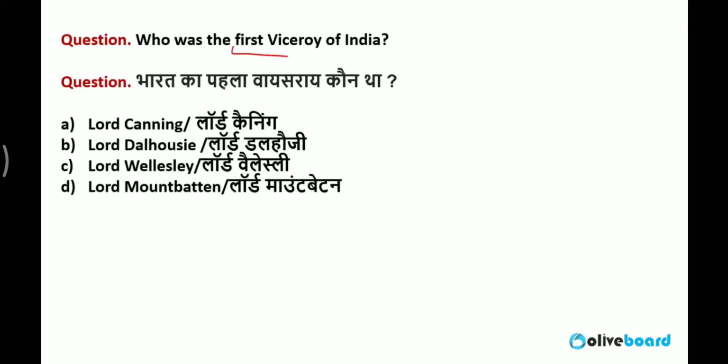Now, the first Viceroy of India. Actually, what happened: after the revolt of 1857, the British government passed the Government of India Act, called the Government of India Act 1858.